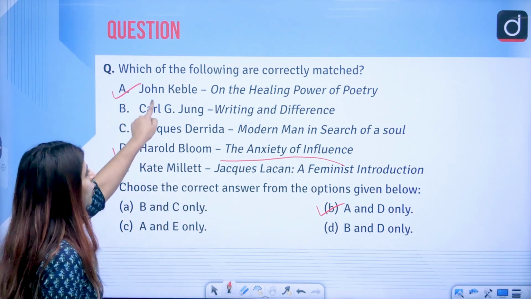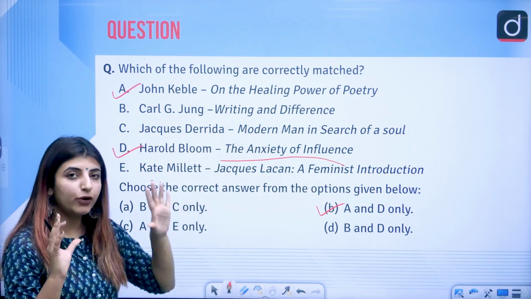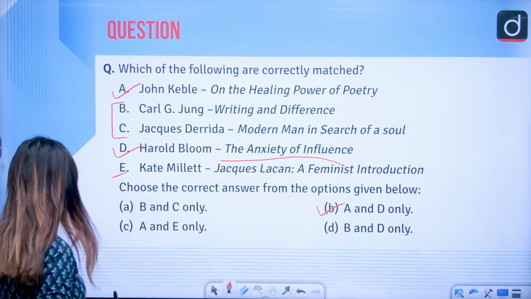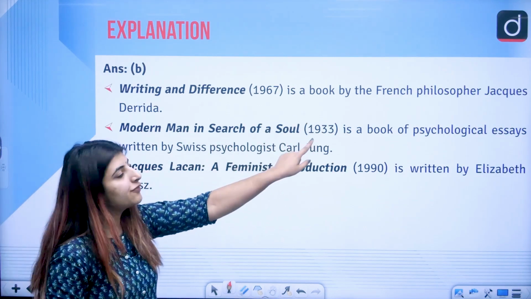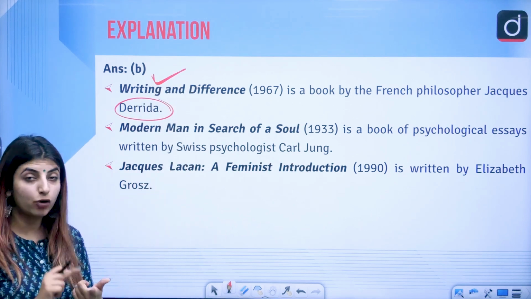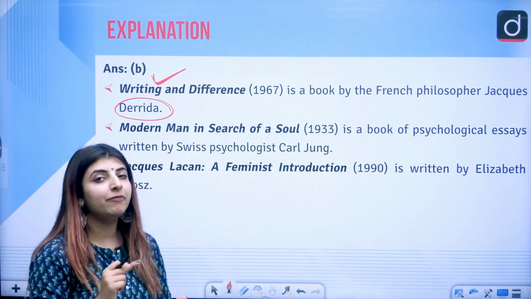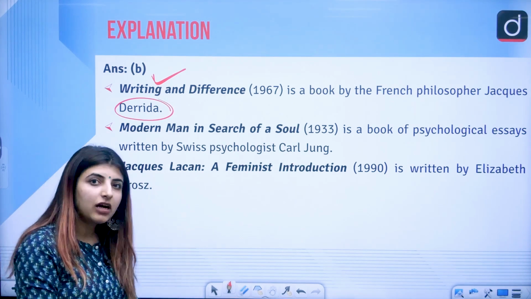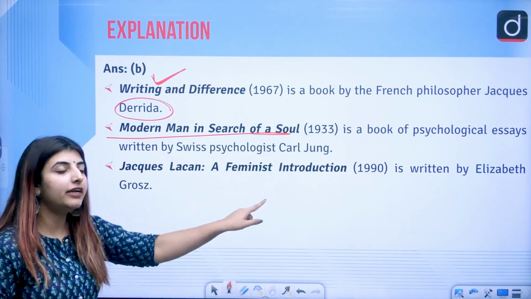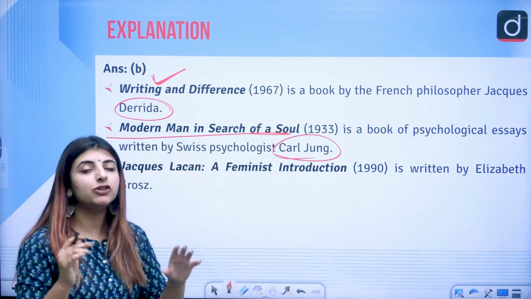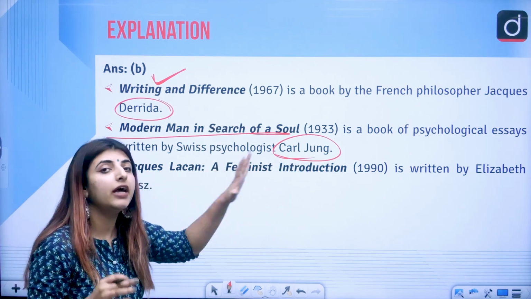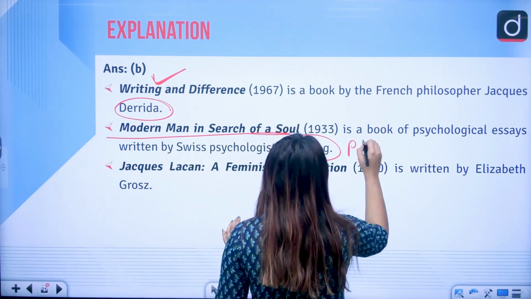Of course, correct. John Keble wrote On the Healing Power of Poetry. Correct? Then who wrote these three books? Writing and Difference is written by whom? It is written by the French philosopher Jacques Derrida. So first of all, this very book, Writing and Difference, prominent book when we talk about what? When we talk about deconstruction, Derrida comes into play, correct? Then Modern Man in Search of a Soul is written by Carl Jung, right? So Jung wrote this very book, and of course if we are talking about Carl Jung, he is related to what?